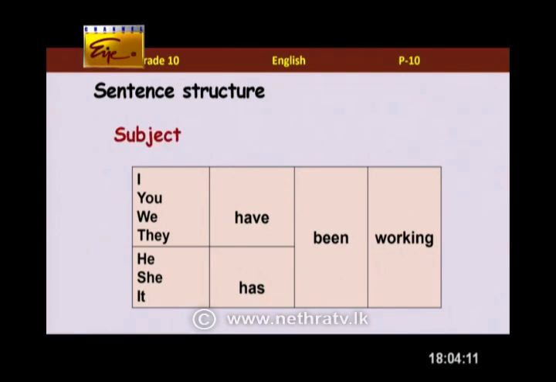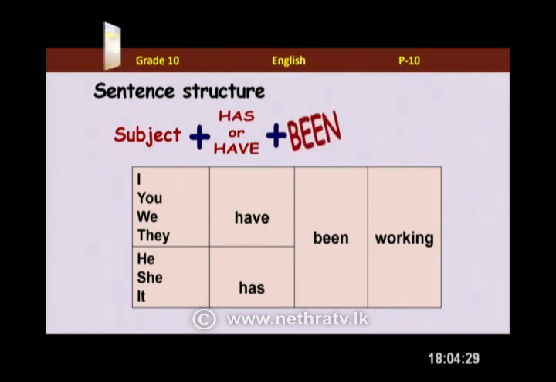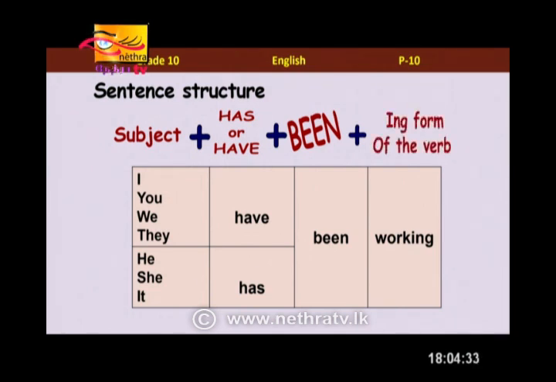So when it comes to the sentence structure, whenever you want to write a sentence in present perfect continuous, you can follow the structure: subject, and according to the subject we can use has or have. Now why do we have two here, Ms. Suchitra? All right, to use for plurals and for singular. Correct. So according to the subject you use has or have, then you use been, B-E-E-N, remember, then you add the ing form of the verb after been. That's right. So what happens in these sentences?